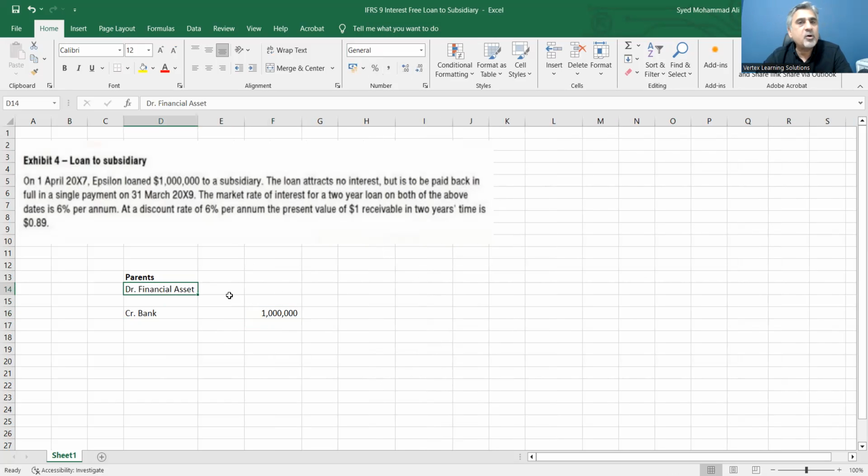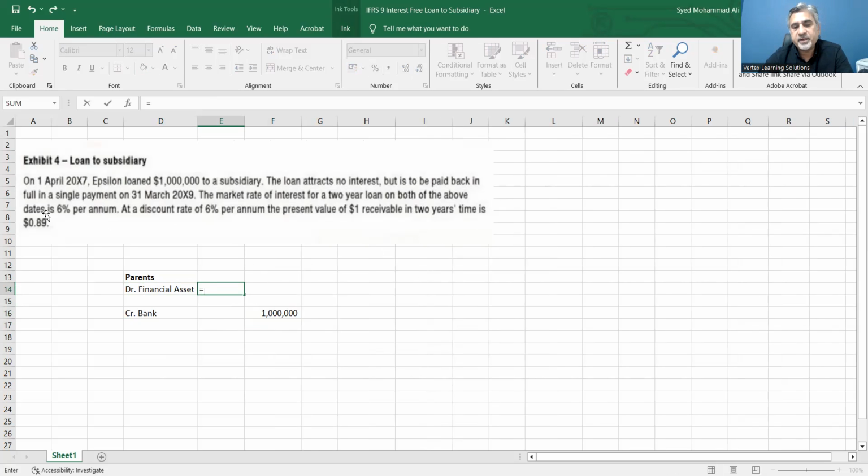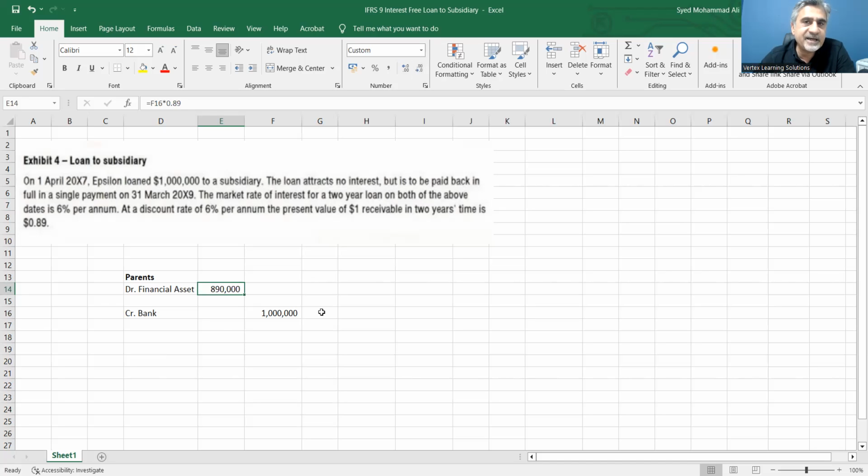Financial asset, we have to record it at present value at 6%, okay? So they have told us the present value. It says that $1 receivable in 2 years' time is 0.89. So you can say that this 1 million multiplied by 0.89 is the present value of the financial asset, which is 890,000. And this debit side is actually lacking. And what we need to write down here, we will call it investment in subsidiary.